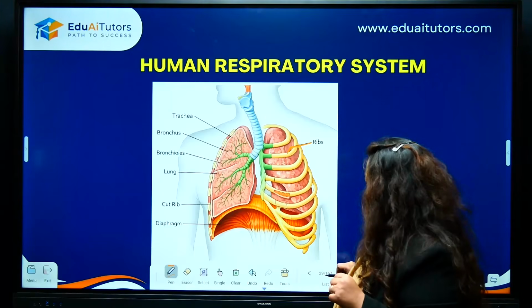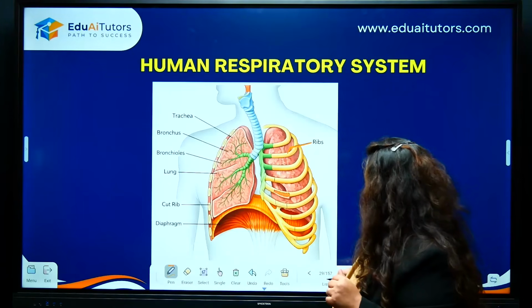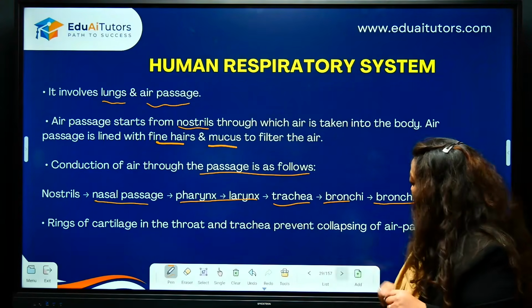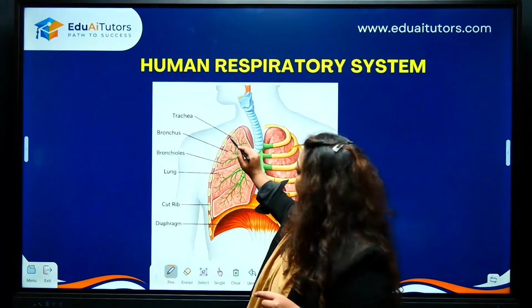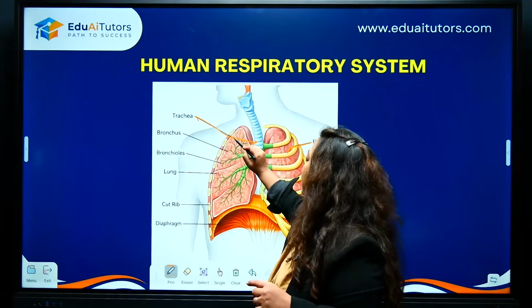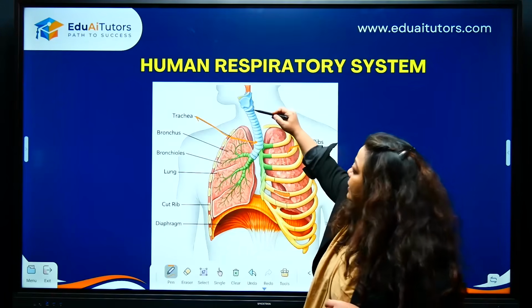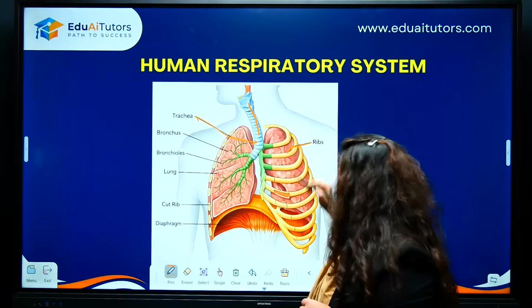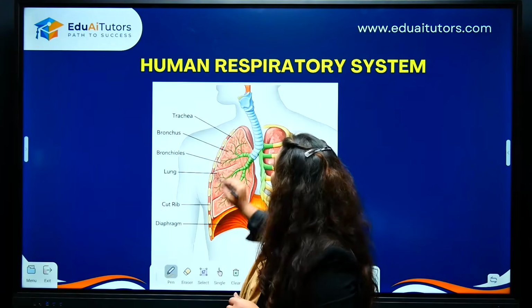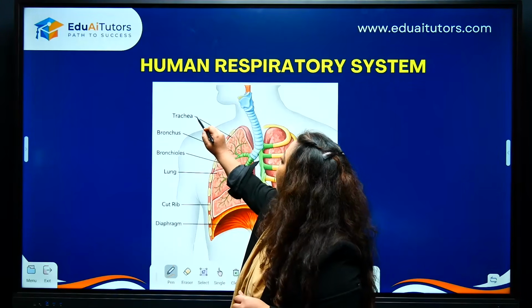Okay, there has been some error in this, just ignore that now. The labeling has not gone all the way here, just ignore that for now, small mistakes are here. Trachea, this is your trachea. Actually, one second, let me label it properly. So the arrows have not gone in.